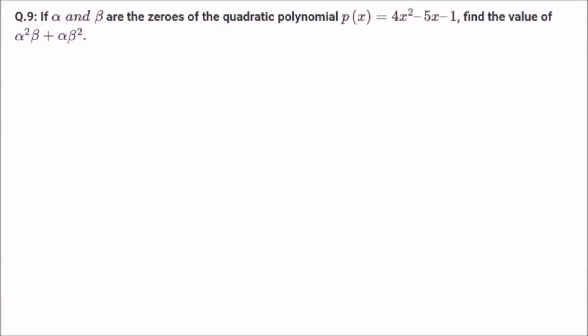If alpha and beta are the zeros of the quadratic polynomial, this one, find the value of alpha square beta plus alpha beta square. So in this case, we can take alpha beta outside, means alpha beta common. What will be inside? Here alpha will be inside and here beta will be inside. So you just have to find alpha beta and alpha plus beta so that you get the answer by multiplication. So what is A here? 4, B is minus 5 and C is minus 1.